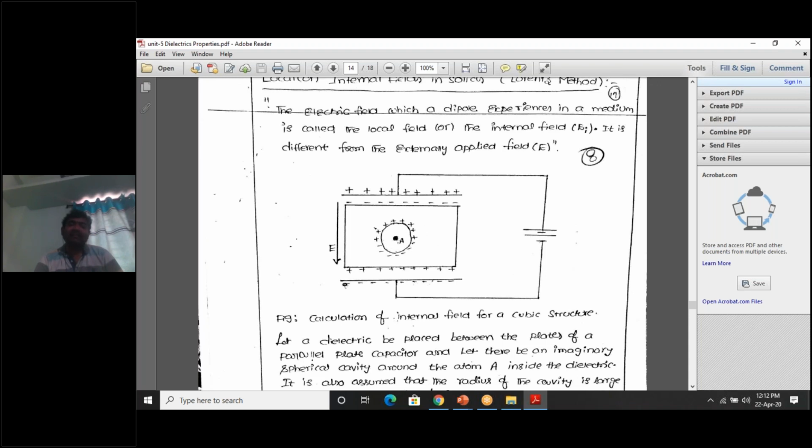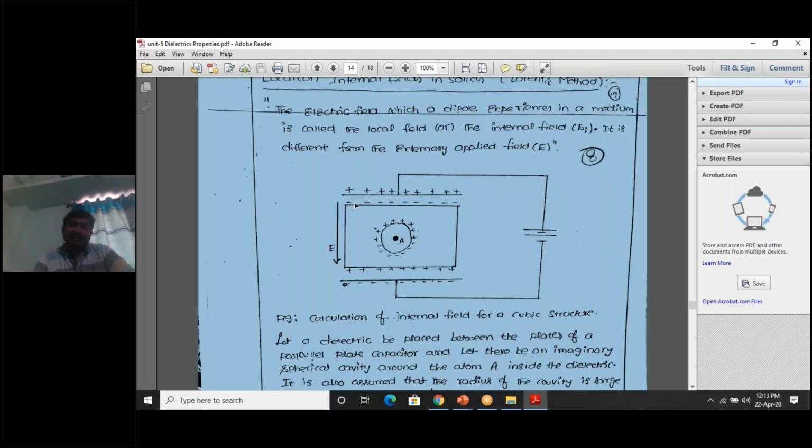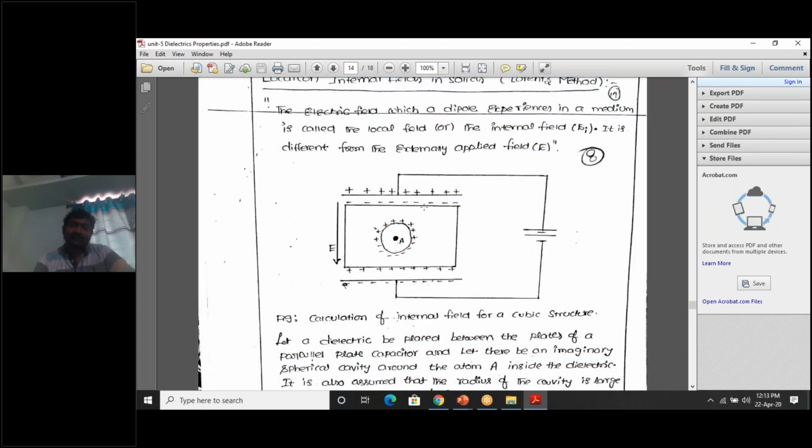Exactly at the center of the ball shape, there is a middle point A. This middle point A is an atom. There is an atom at the spherical shape center. Due to these negative charges on the dielectric slab upper surface, positive charges are induced. Due to these positive charges on the lower surface of the dielectric slab, negative charges are induced in the lower surface of the spherical cavity.